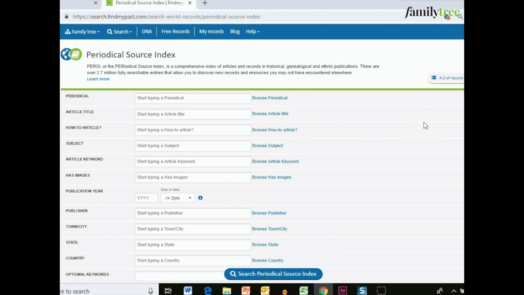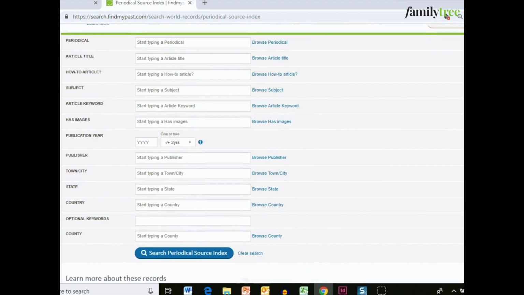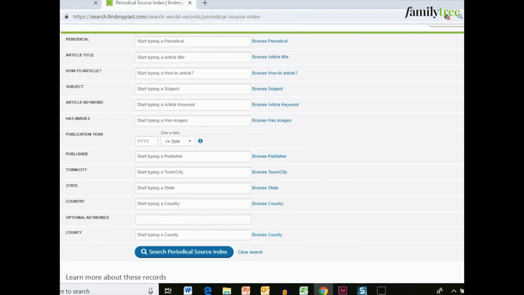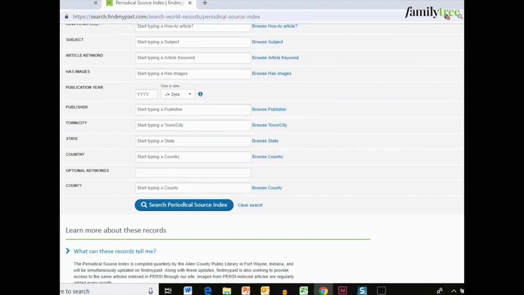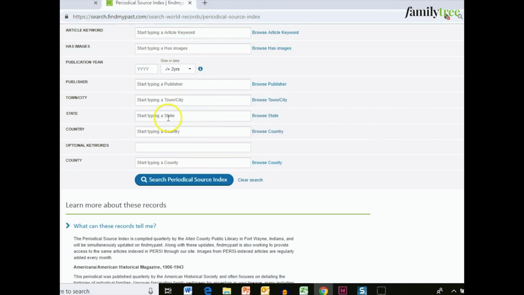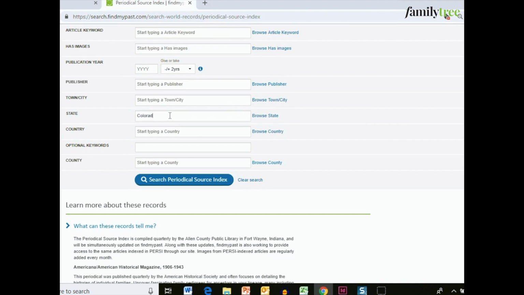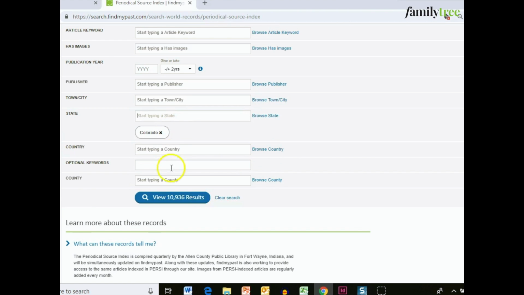So here's what's come up. Here's what it looks like when you start to search PERSI. If I'm searching here, then I often skip the periodical name, since I often don't know the name of a periodical I'm looking for. Sometimes I do, and I can use that. There's all kinds of helpful things here, but when I'm just starting a basic search in PERSI, I'll often just go down to the state, and I'll enter the state as one of my search terms.